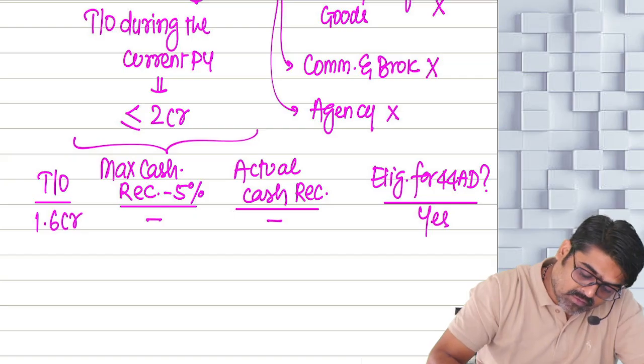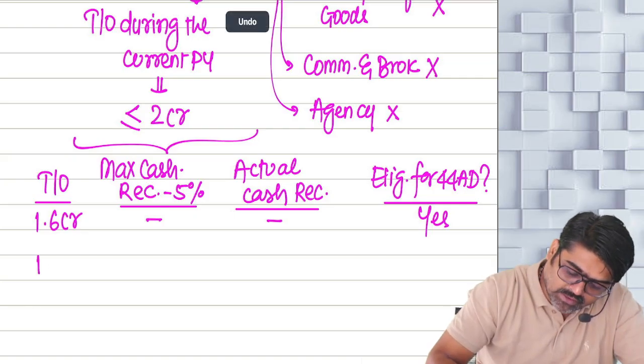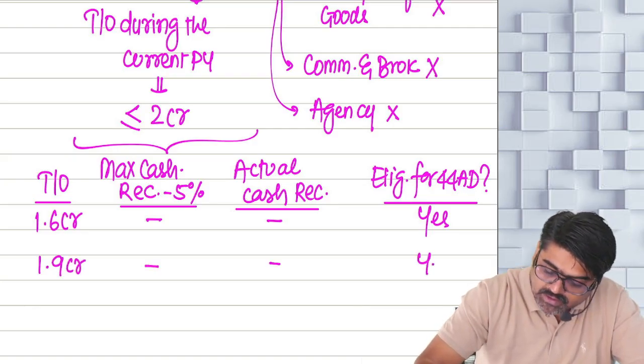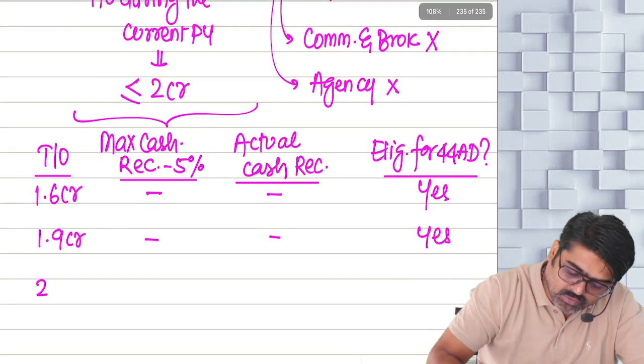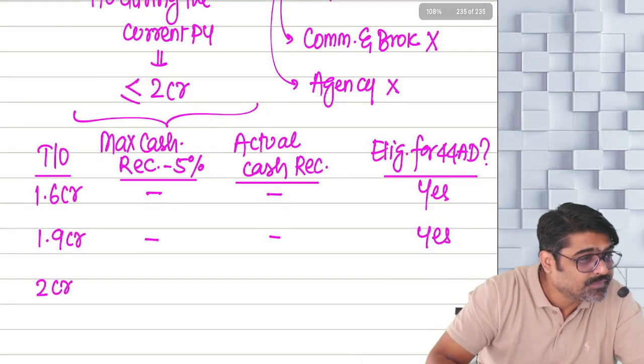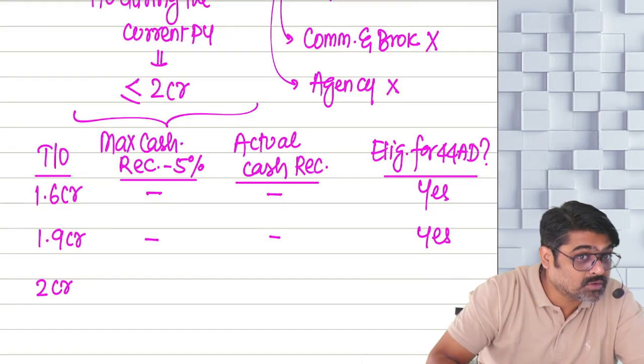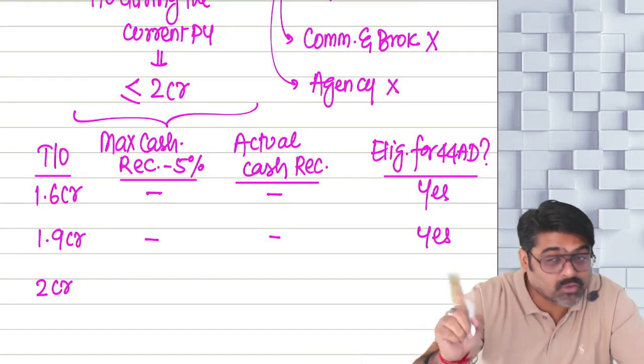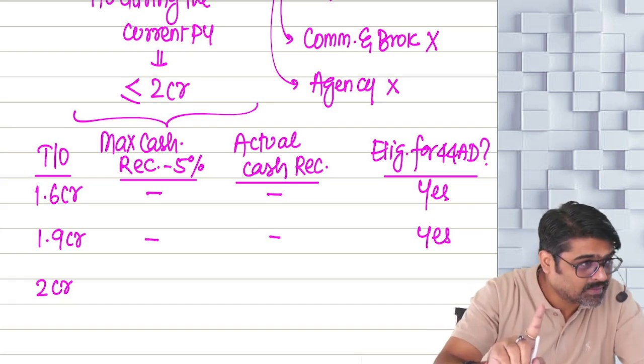Now what if your turnover is 1.9 crore? Will you check all these things? No. Are you eligible? Yes. What if your turnover is 2 crores? The turnover should be more than 2 crores, then you cannot follow 44AD.